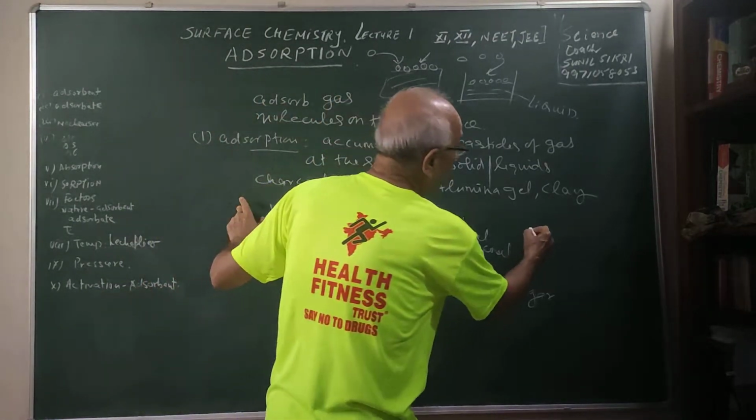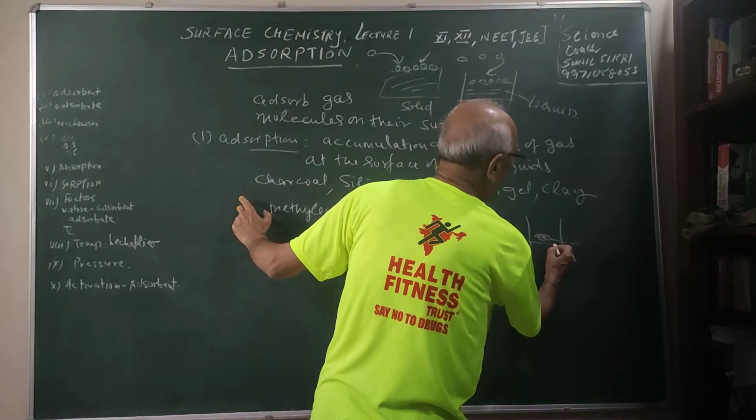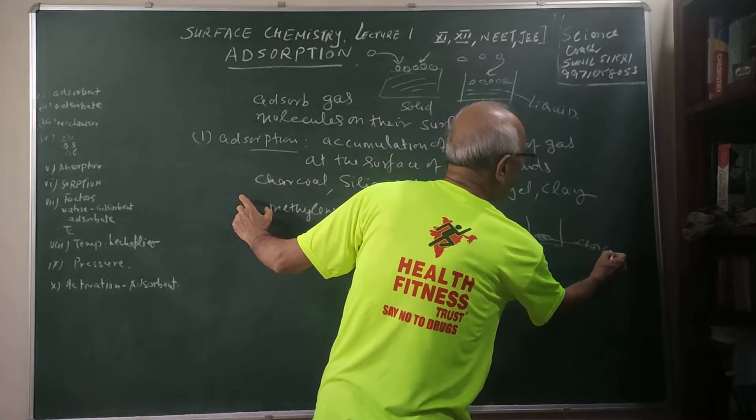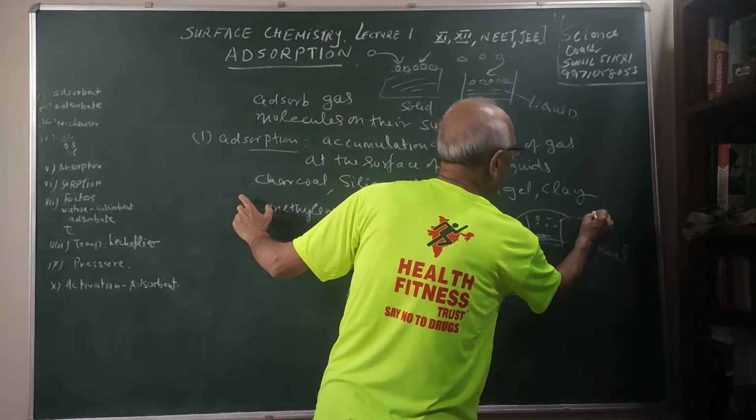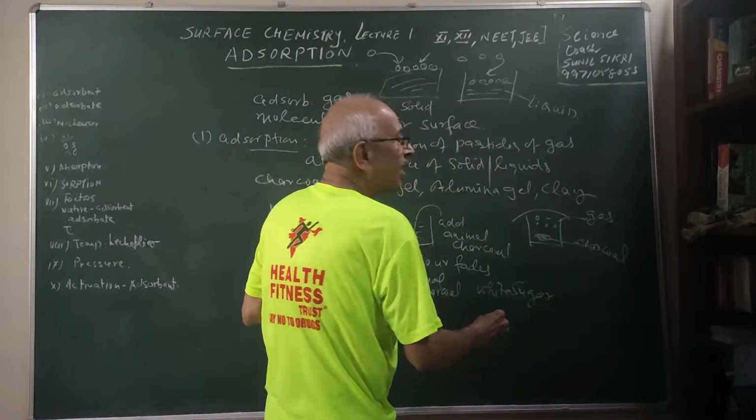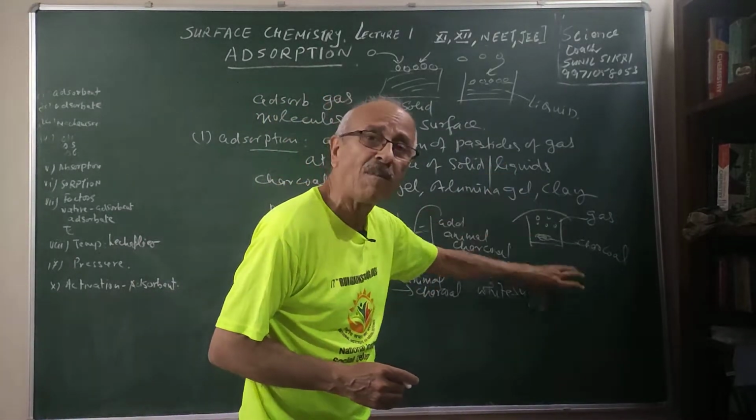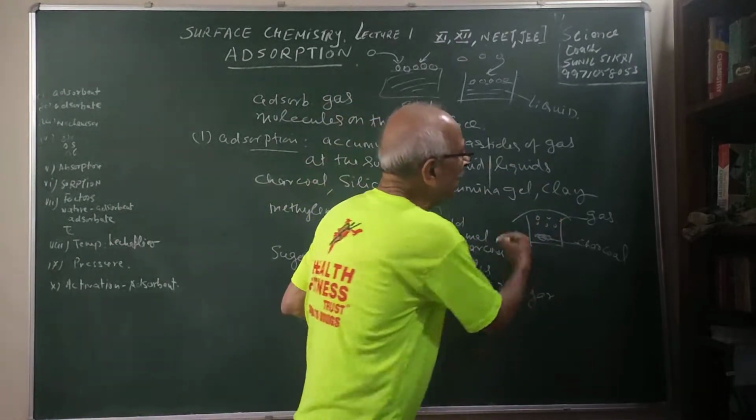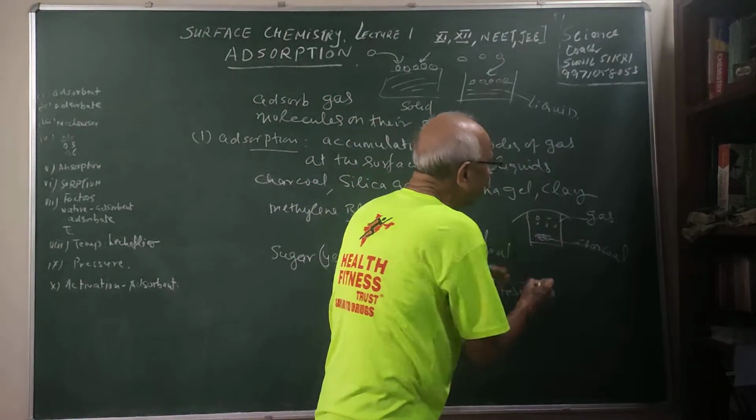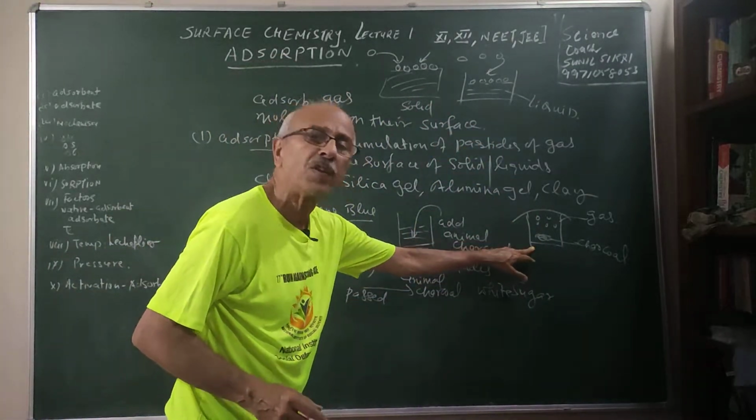Again, what they did, if you put animal charcoal here is my charcoal, and you put some gas here, what happens? The pressure of the gas decreases after some period of time. Why will the pressure of the gas decrease? This vessel is closed from the top. That means some amount of gas is absorbed on the surface of the charcoal.